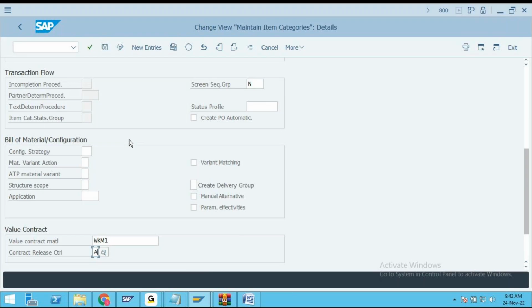But my friends, the second provision is also available. You can directly create the value contract by specifying the required material. So rather than separately creating the assortment module, you can create the value contract and in that value contract itself directly enter the required materials. Whatever option you want, you can go with that option.